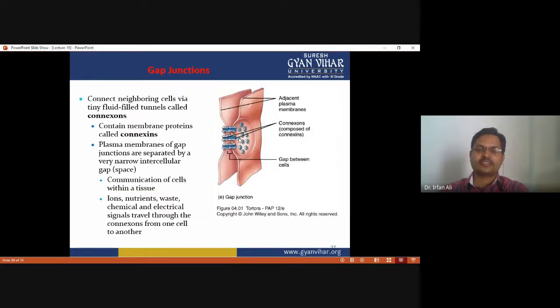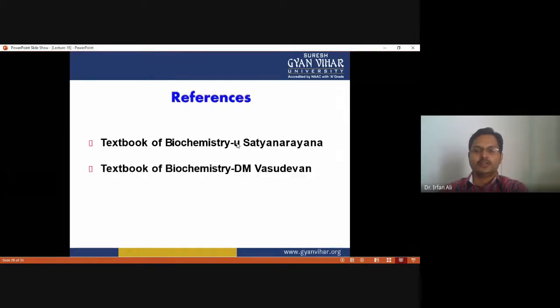So the gap junction is this type, which comes under the category of electrical synapse. There is no neurotransmitter released in the gap junction. This is the structure of a gap junction, where a special protein is present, called connexins. Communication of cells within the tissue takes place by the gap junction, and ions, nutrients, waste, chemical and electrical signals travel through the connexons from one cell to another. This is the reference book.